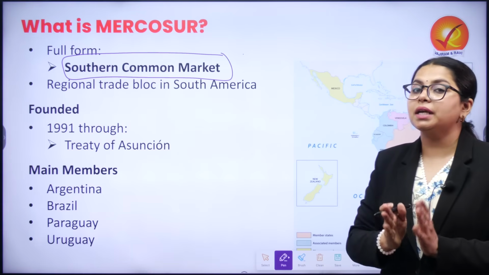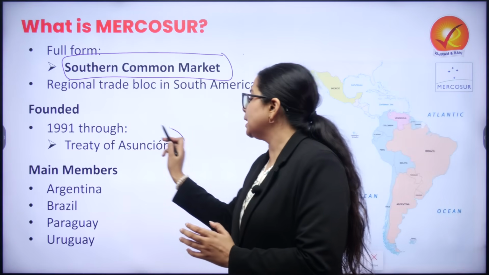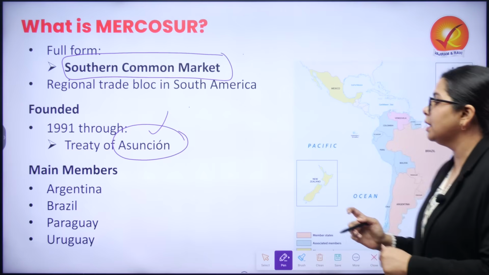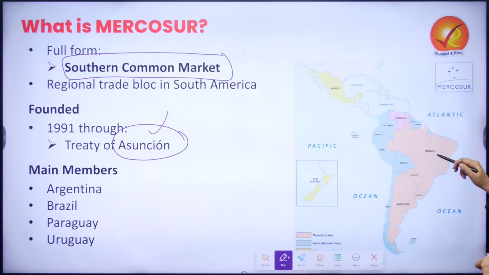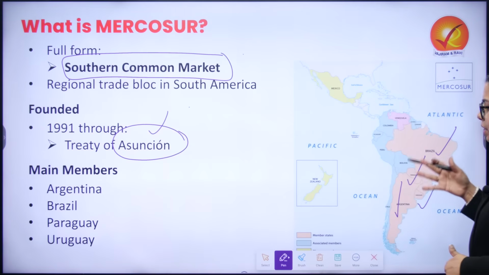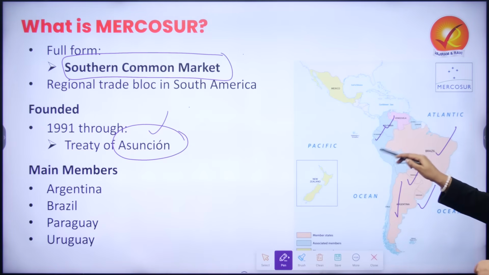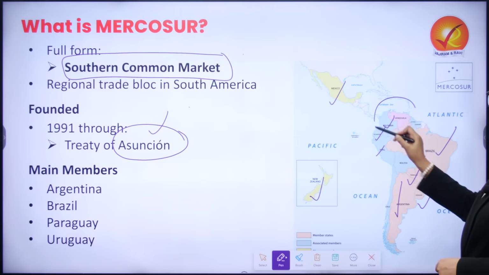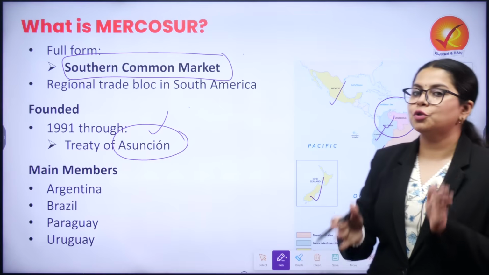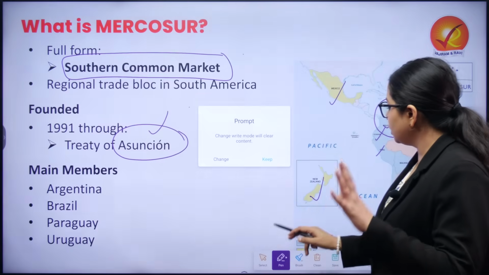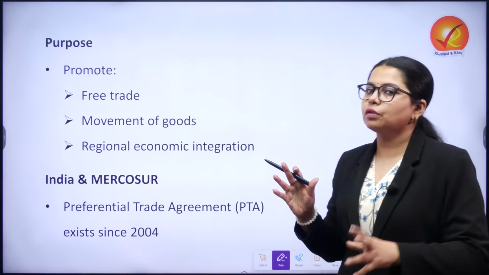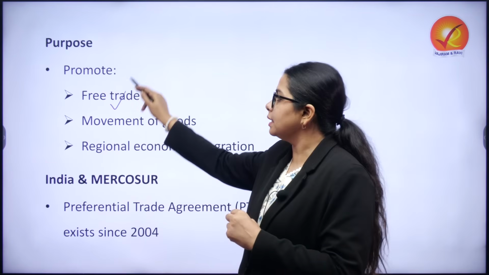It was formed in 1991 through the Treaty of Asuncion. The main members present here are South American giants such as Brazil, Argentina, Paraguay and Uruguay, and then we have associated members across South America, and other observer members, and then there is one suspended member which is also present. The whole purpose of this bloc was to promote free trade in this continent.